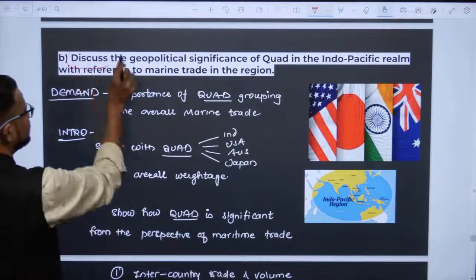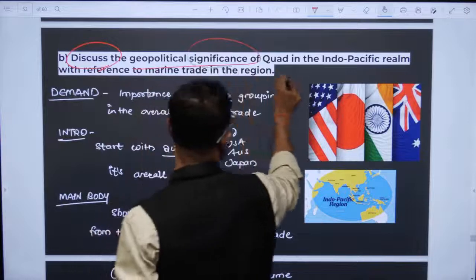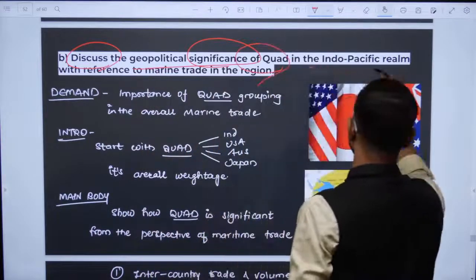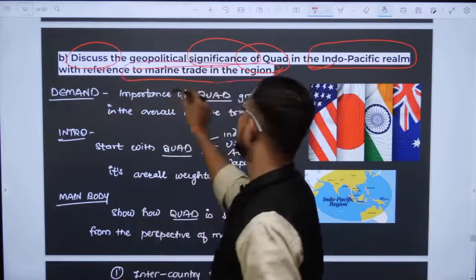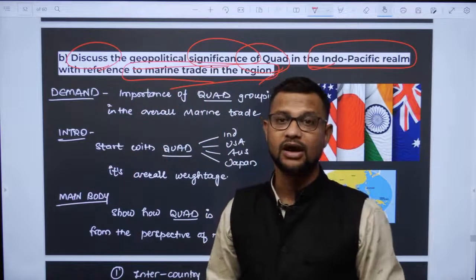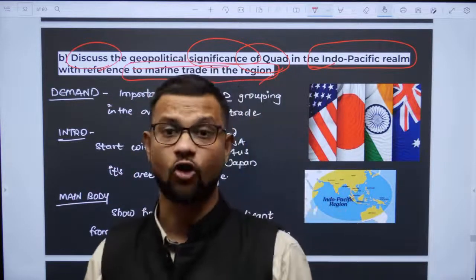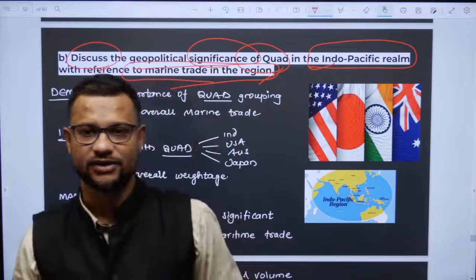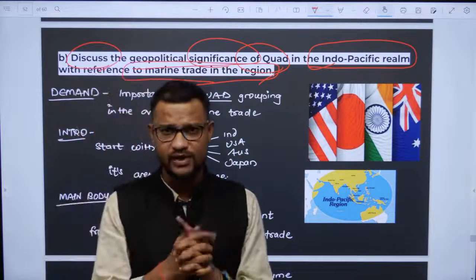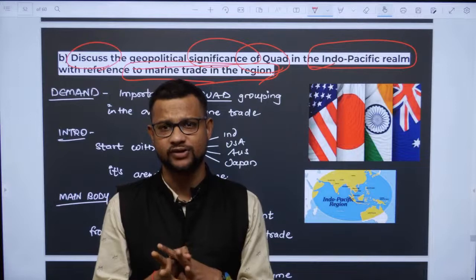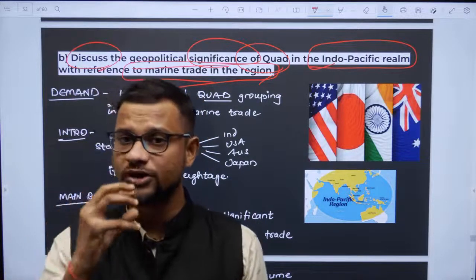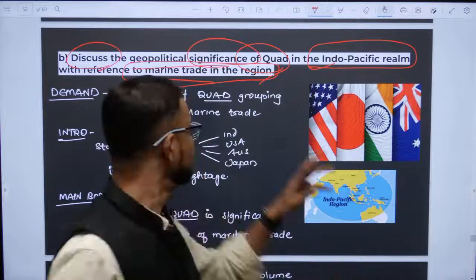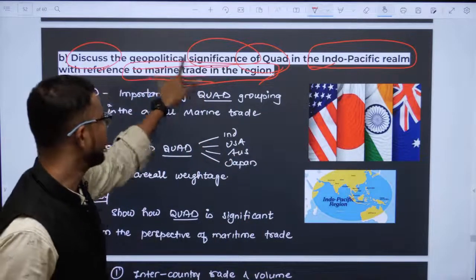Now, discuss the geopolitical significance of Quad in the Indo-Pacific realm with reference to marine trade in the region. This is a current affairs based question, with the context being Quad. Yes guys, Quad. The four countries are India, US, Japan, Australia, and the thing is how this Quad is going to help with marine trade.